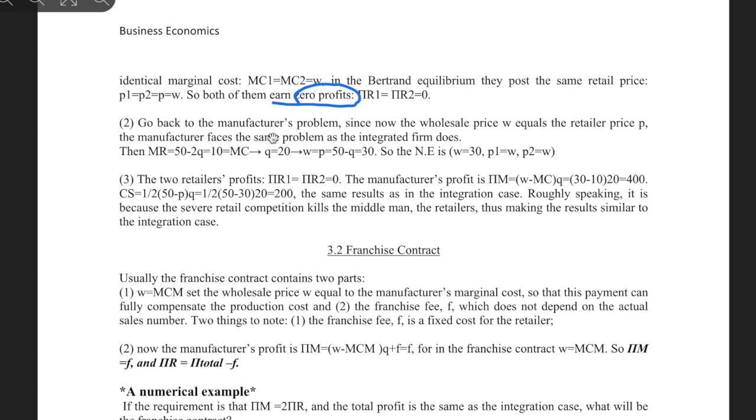And going back to the manufacturer's problem, since now the wholesale price W equals the retail price P, we can use the same demand curve to solve this.